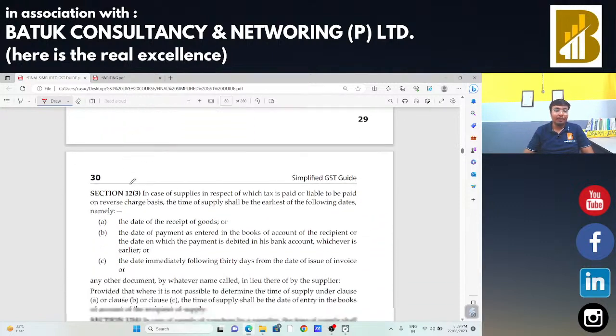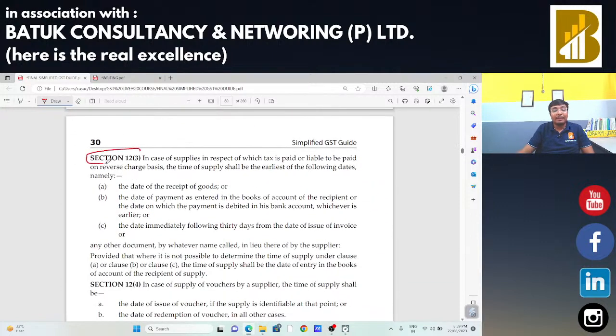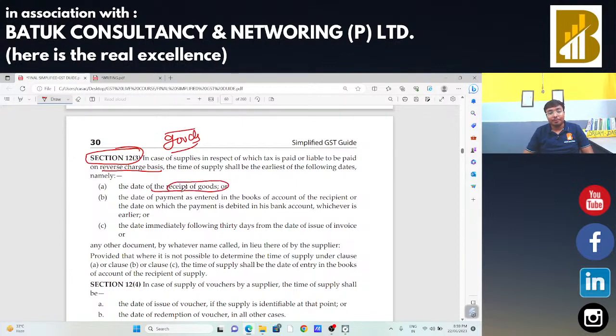Now as per section 12 subsection 3, in case of reverse charge mechanism for goods, what will be the time of supply? When the receipt of goods, earlier of the following, three things we will discuss. Whichever of these three happens first, that will be your time of supply. Whenever you are going for the departmental audit or for the GST 9 and 9C, in that case for big transactions we need to check that the time of supply is perfect or not. When he received the goods, you can get that idea from the billing and inward supply register.